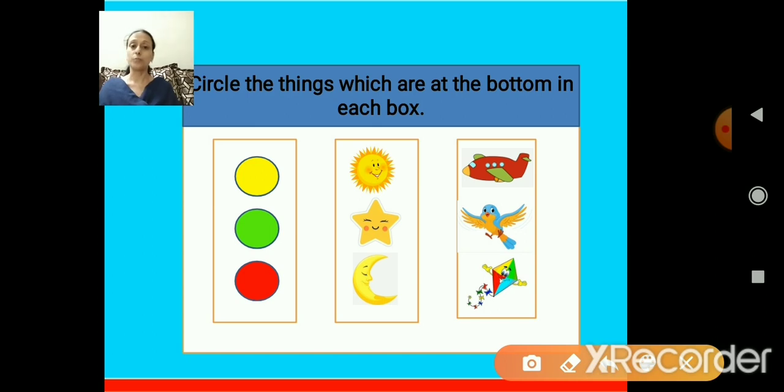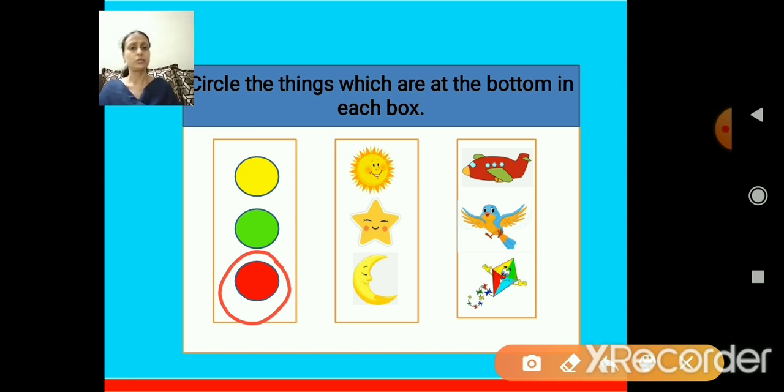Teacher wants the bottom picture to circle. So which color I should circle? Yes, red one. So what is teacher going to do? She is going to circle the bottom picture. That is the red circle. Now let me go for the next box.